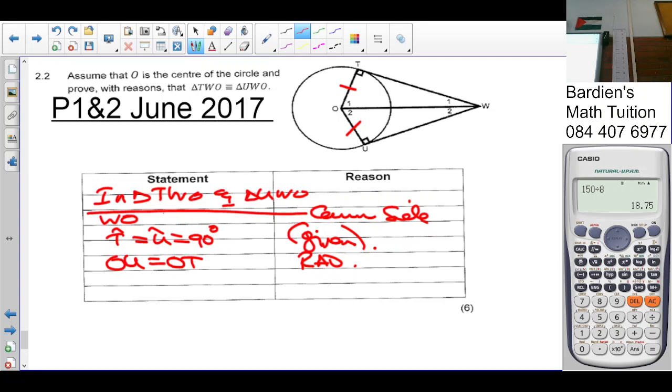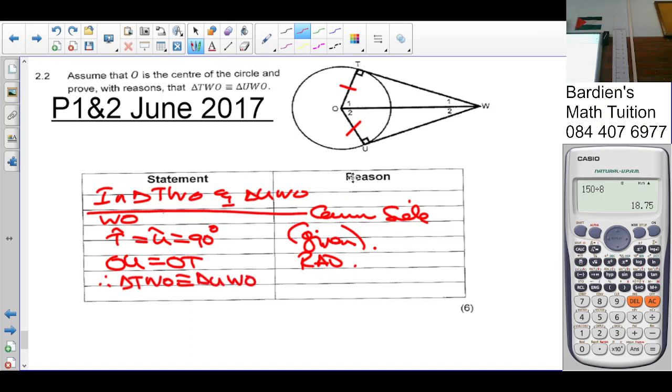You must remember from center to circumference is your radius. Can you see that? So your radius in a circle will always be the same in that circle. Is that enough to conclude congruency? Yes. Therefore, triangle TWO is congruent to triangle UWO.